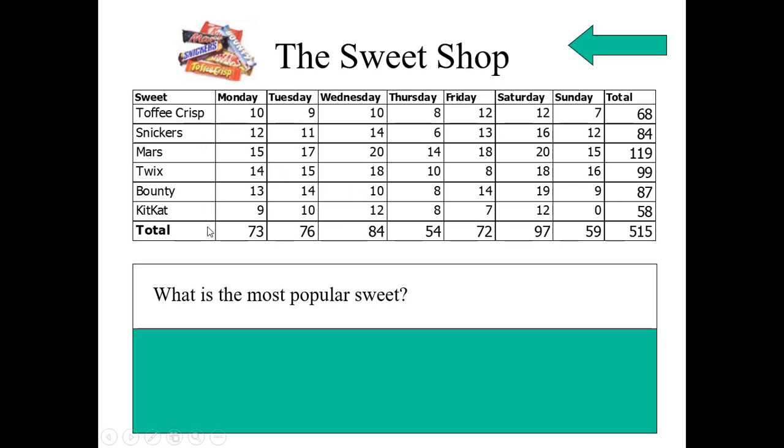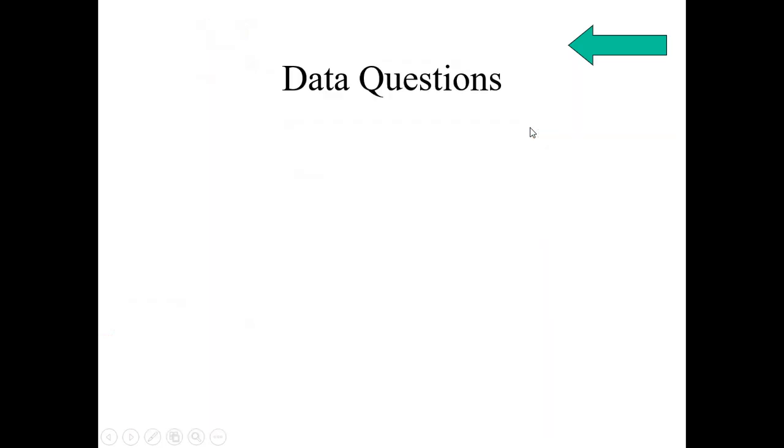Now, what is the most popular sweet? Among all these, which one sold more here? See the last column. Which is the most? Yes, 119. What is the name of the sweet? Yes, it is Mars. Hence, Mars is the most popular sweet here. Now, when do most people buy sweets? On Monday or Wednesday or Thursday, like that. See the last row here. The highest one is 97 in this row. Hence on Saturday people buy more sweets.